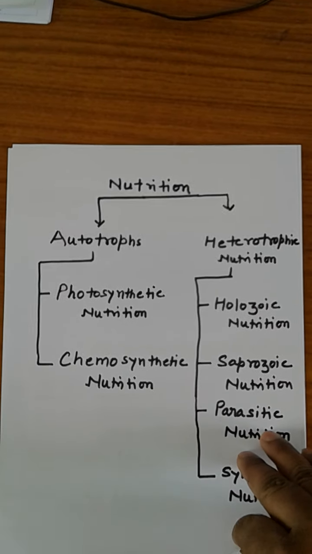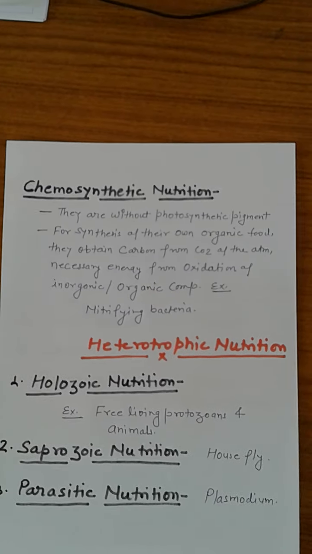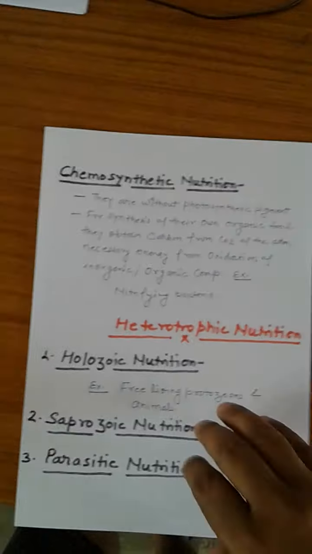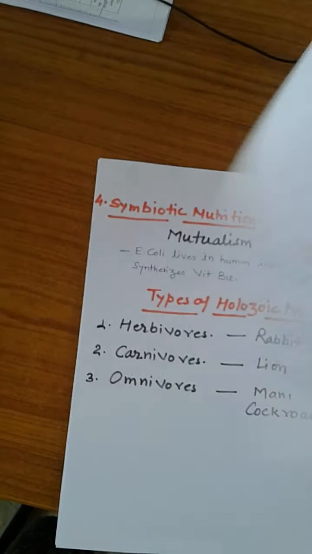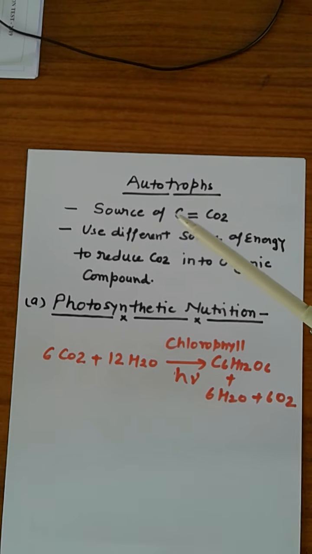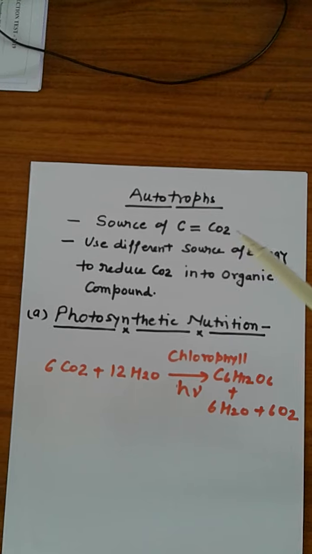What is autotrophic nutrition? Autotrophs are green plants which synthesize their food with the help of sunlight and chlorophyll.